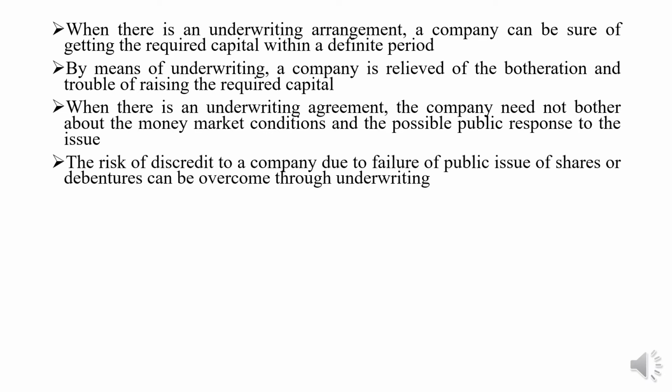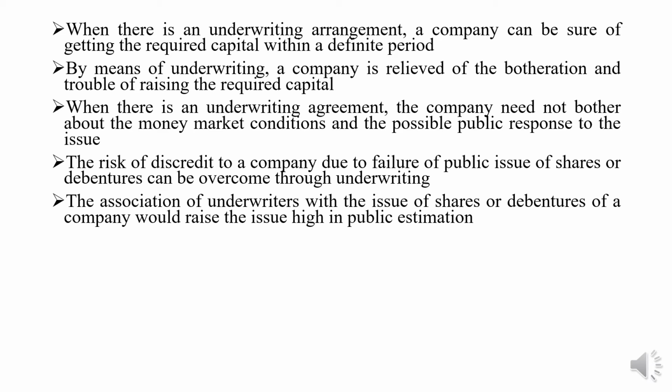The risk of discredit of a company due to failure of a public issue of shares or debentures can be overcome through underwriting. If the company's shares are not fully subscribed, it is going to affect the image or goodwill of the company. But that kind of disadvantage can be solved with the help of the underwriting system. The association of underwriters with the issue of shares or debentures of a company would raise the issue high in public estimation. So this is another benefit of the underwriting system.